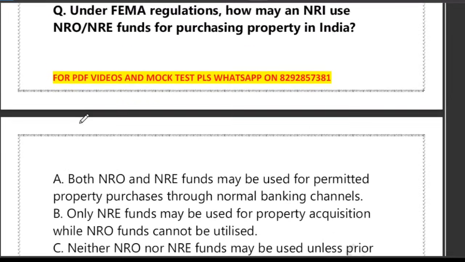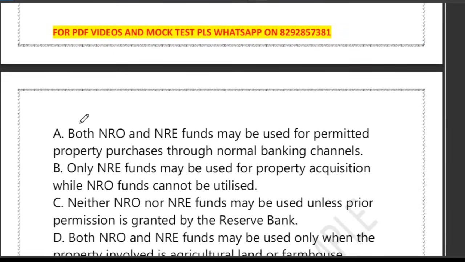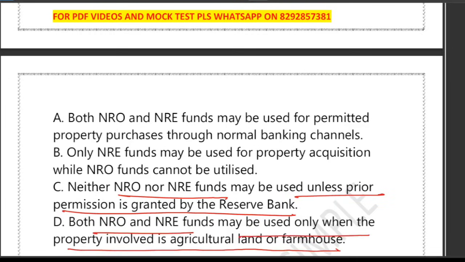Yes, very good question. Under FEMA regulation, how may an NRI use NRO and NRE funds for purchasing property in India? The options they have given: A, both NRO and NRE funds may be used for permitted property purchase through normal banking channels. Option B, only NRE funds may be used for property acquisition while NRO funds cannot be utilized. Option C, neither NRO nor NRE funds may be used unless prior permission is granted by the Reserve Bank. Option D, both NRO and NRE funds may be used only when the property involved is agriculture land or farmhouse.